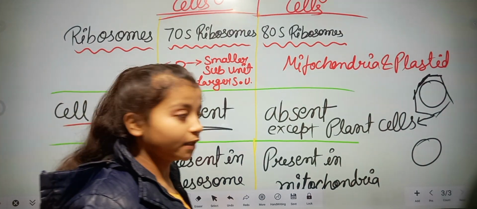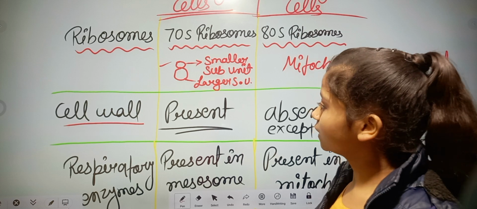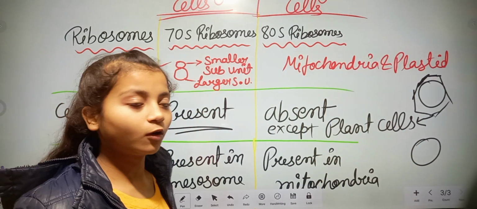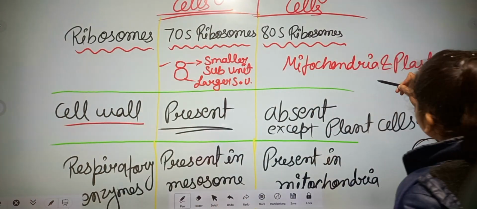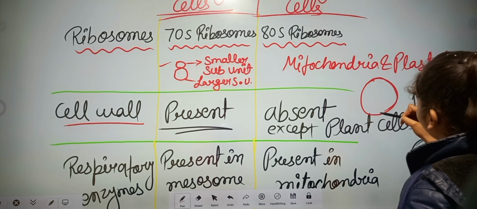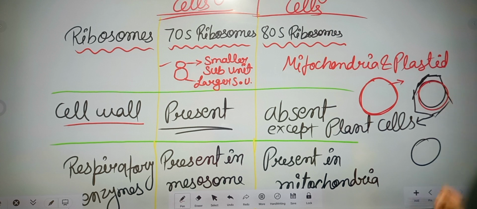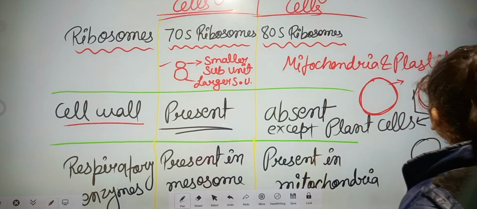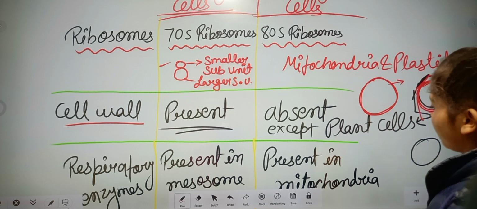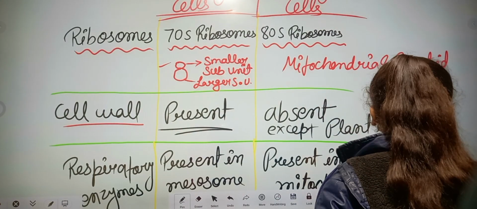Next, what is the cell wall? The cell wall is a protecting layer of plant cells and prokaryotic cells, because in prokaryotic cells the cell wall is also present. But in animal cells the cell wall is absent, because the outer covering of the animal cell is the plasma membrane. In the case of a plant cell, the outer covering layer is the cell wall and the inner covering layer is the plasma membrane. There is a difference between the cell wall of plant and animal cells.